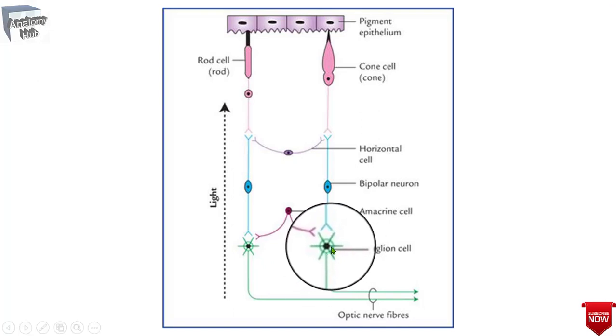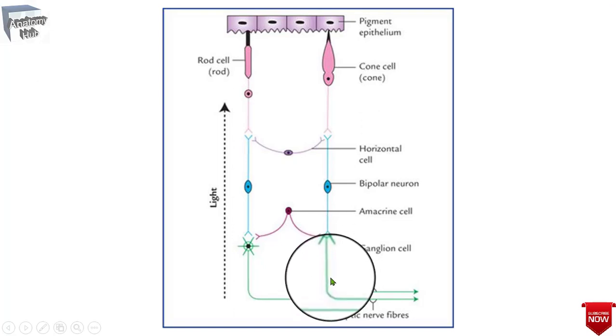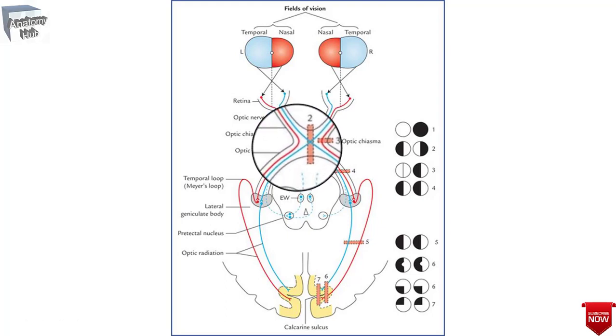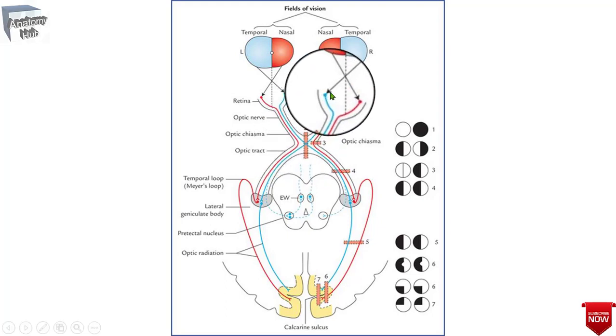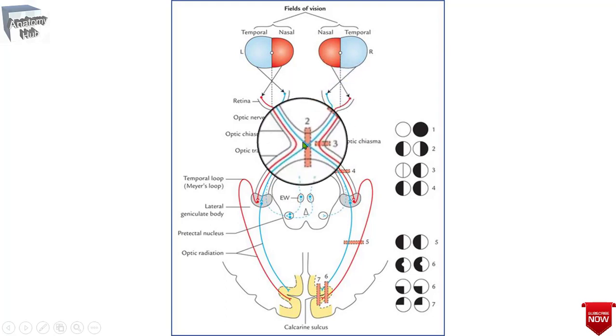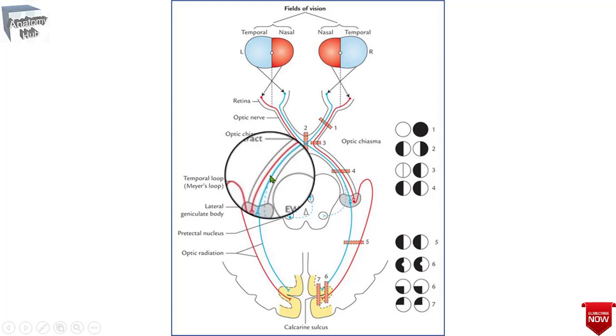Here you can see the ganglionic cells whose axons run along the optic nerve towards the optic chiasma, where the fibers from the nasal half of the retina cross to the opposite side, as you can see here. I have already described this in our previous videos.